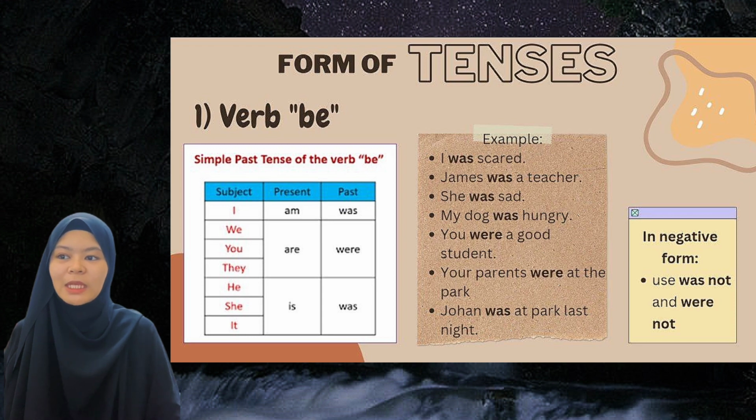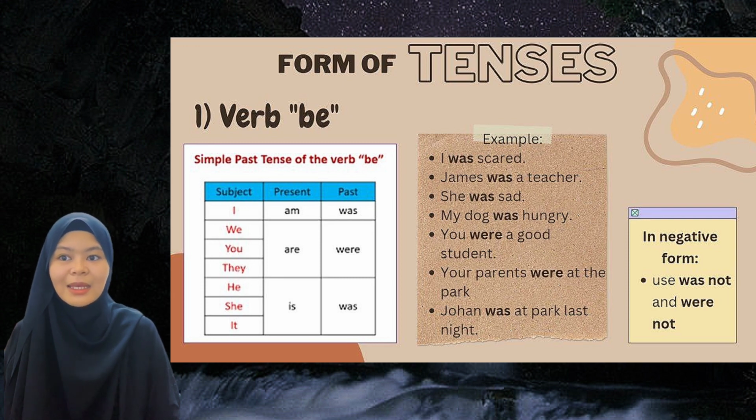The verb of be is known as was and also were for the past simple tense. For I, he, she, it, we use was. And for we, you, and they, we use were. For example, I was scared. I is the subject, and the verb is was. And also scared, we add ed at the end of the word to symbolize it as a past simple tense.